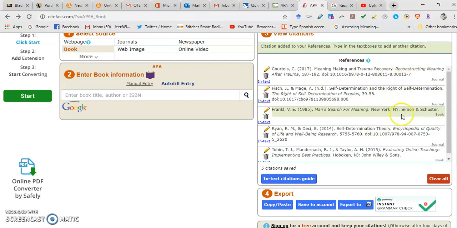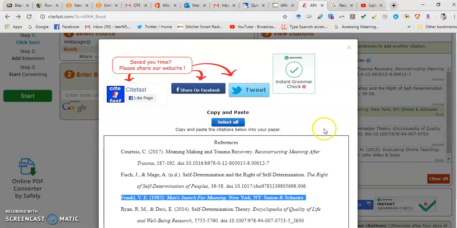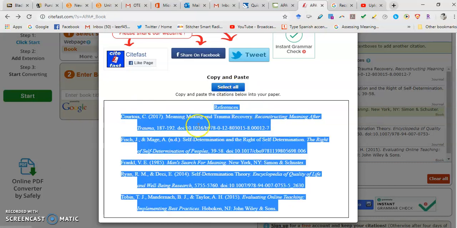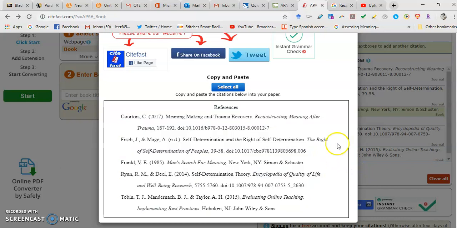If you just click on any of these, it gives you your whole list in APA format. Okay, you see it? Notice it's all alphabetized. It's actually got the hanging indent and the whole bit. Everything's italicized the way it should be. Everything's perfect in this. All you have to do is select all, copy and paste, and it even has the references right there. And then you could put this in your paper and you would be done. Those are your references. And they're perfect.